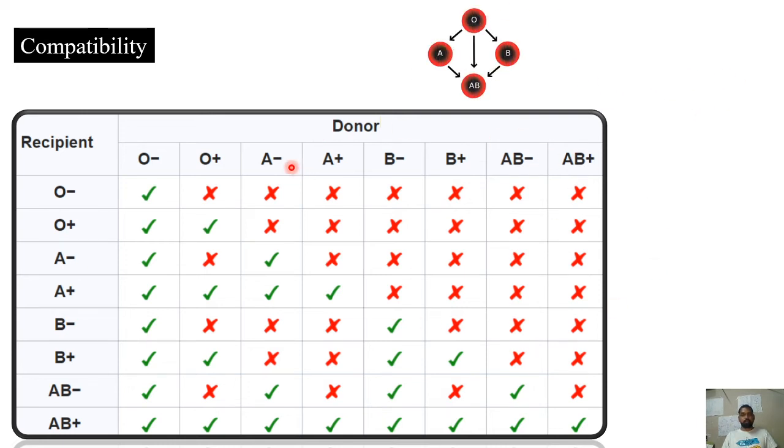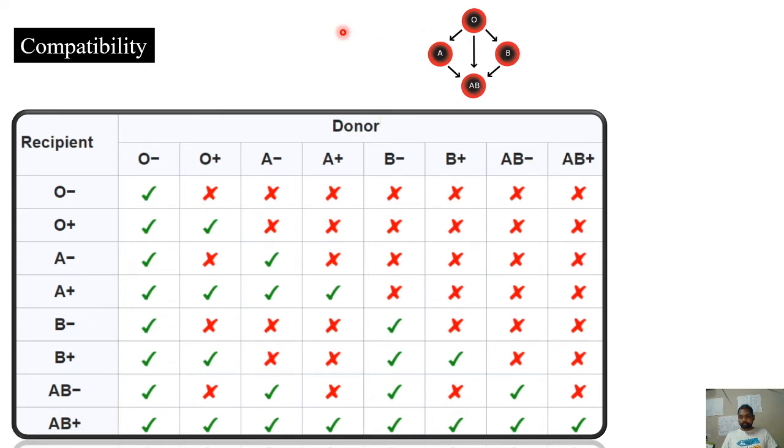So overall, when you consider only the ABO blood grouping, O blood can be given to A, B, AB. That's why O is normally considered the universal donor. With respect to RH factor also, O negative is the true universal donor. The same way, AB is the universal recipient. With respect to RH blood grouping, AB positive will be the universal recipient.